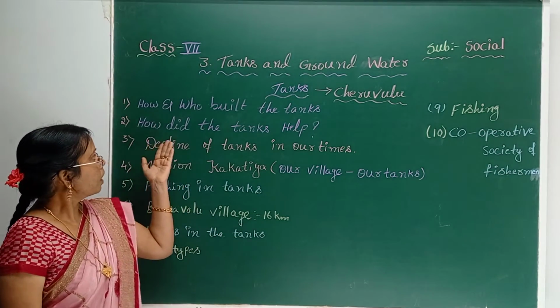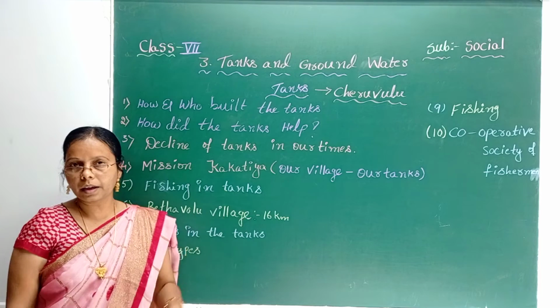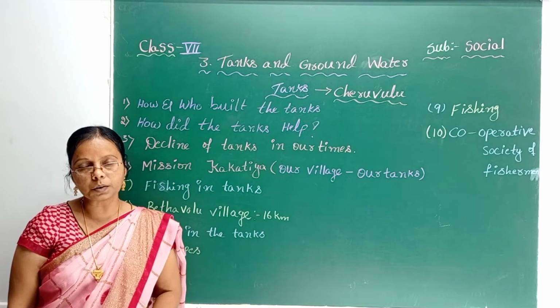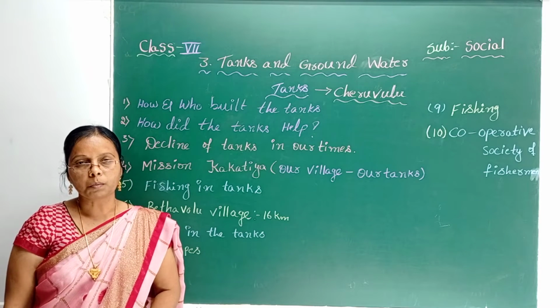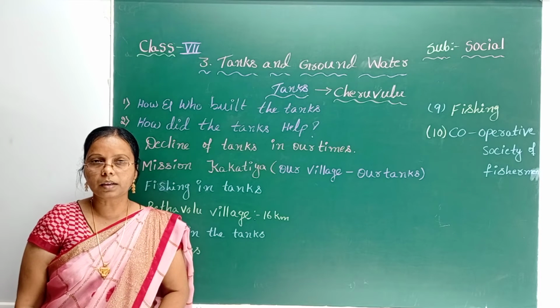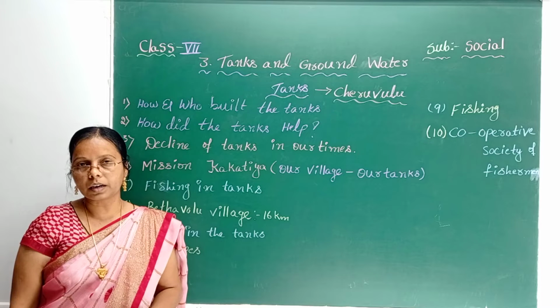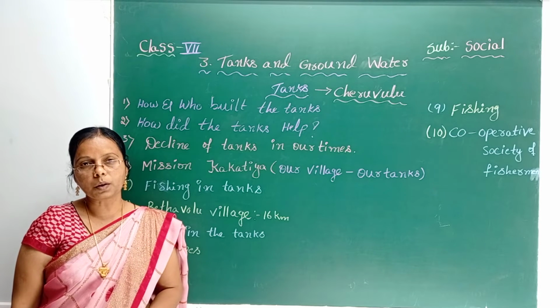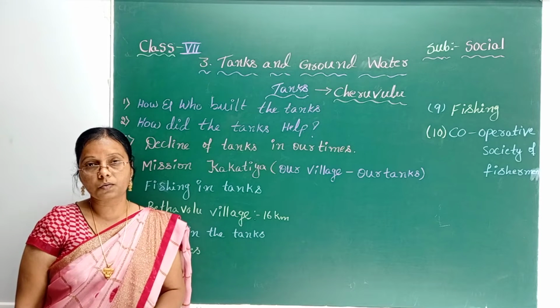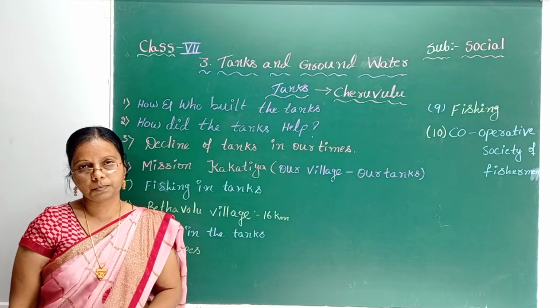How and who built the tanks? Tell me, do you know? Mostly in our Telangana region, a number of tanks were built by the Kakatiya dynasty. They built around 46,531 tanks.